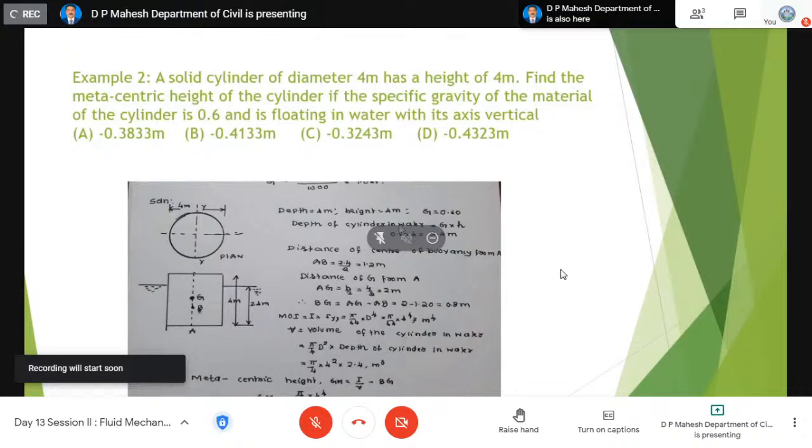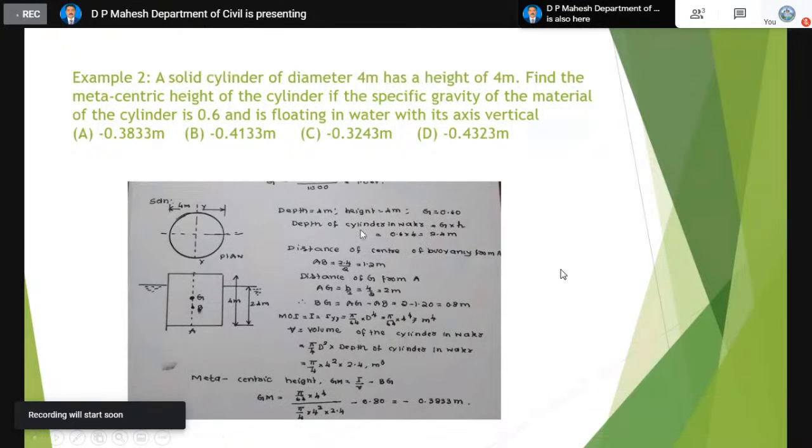For the depth of the cylinder in the liquid we have a ready formula: the specific gravity multiplied by the height of the body. That is 0.6 multiplied by 4, so 2.4 meter will be the depth of immersion. So only 2.4 meter out of the 4 meter is inside the liquid.